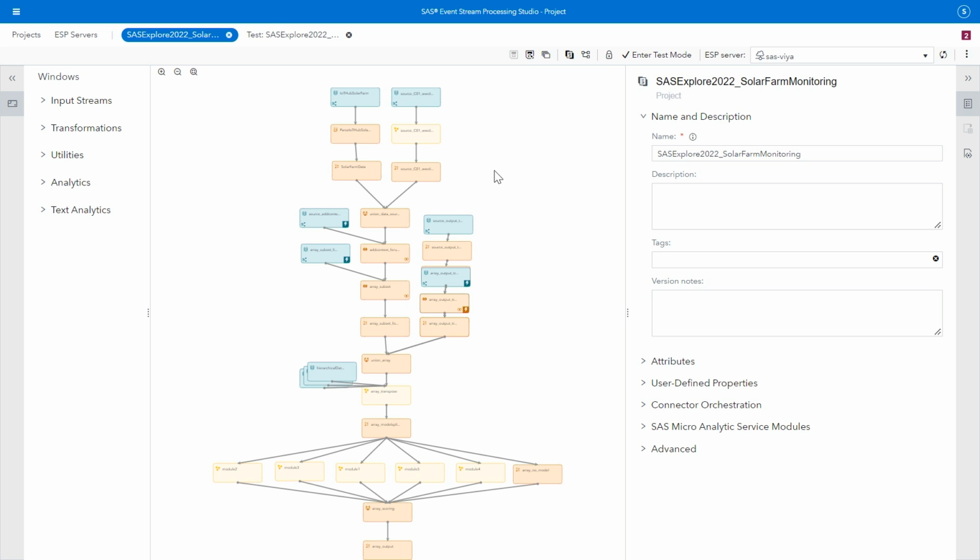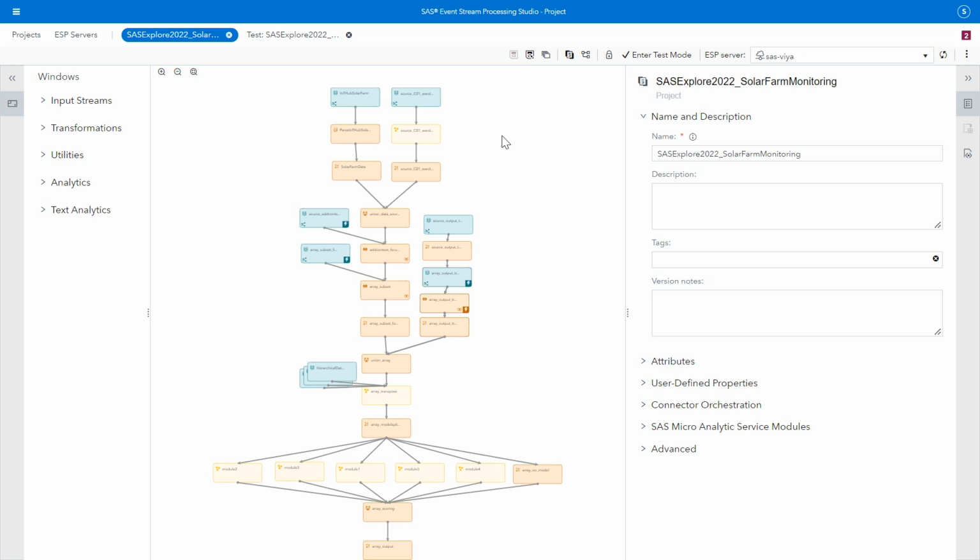And so here is that project that we are running for the solar farm for our arrays. And we'll spend the balance of our time bouncing back and forth between the Streaming Analytics Framework directories and your final ESP project, so you can see what is needed from a configuration perspective, as well as what is happening in the project once it's built.